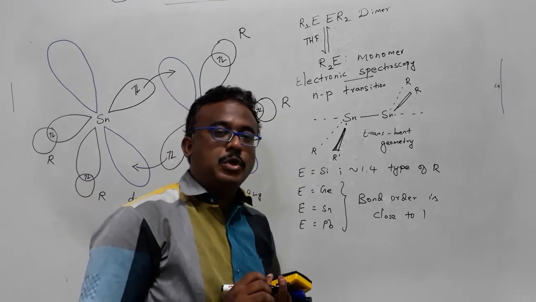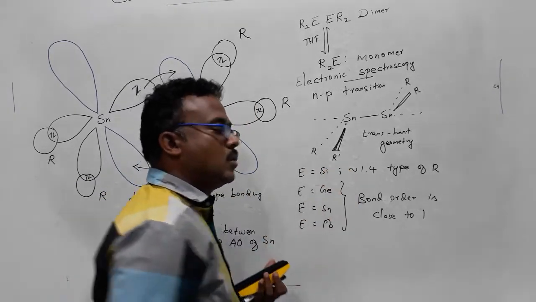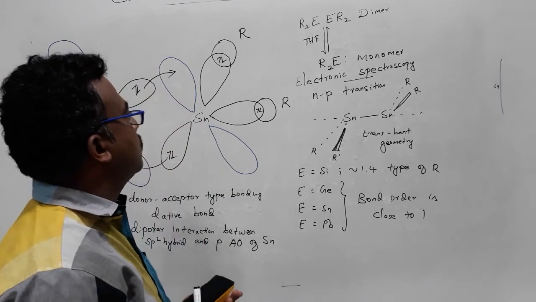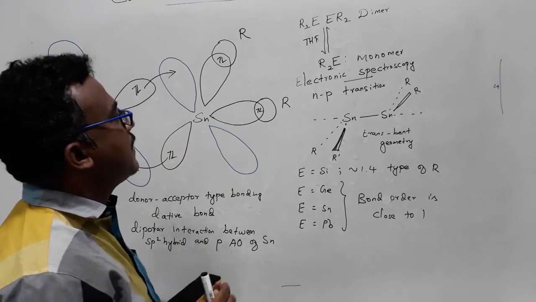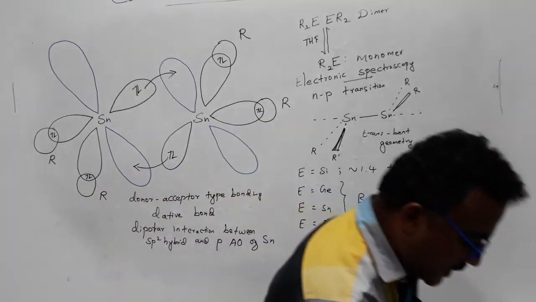The bond order does not go too far when you come from silicon to lead. I think I have discussed most of them here, so I want to conclude this session.